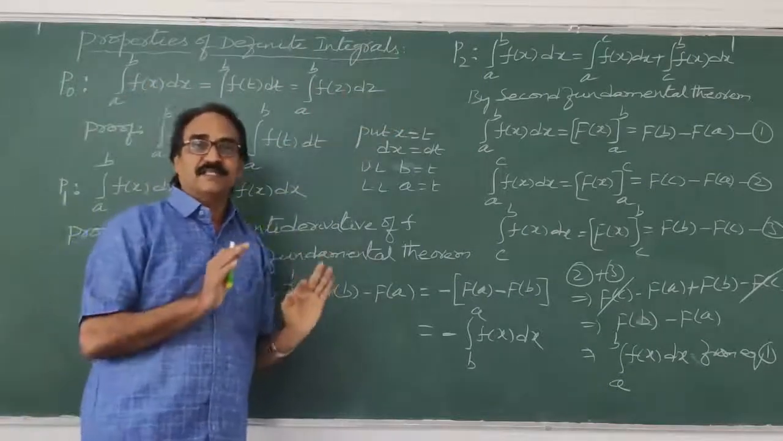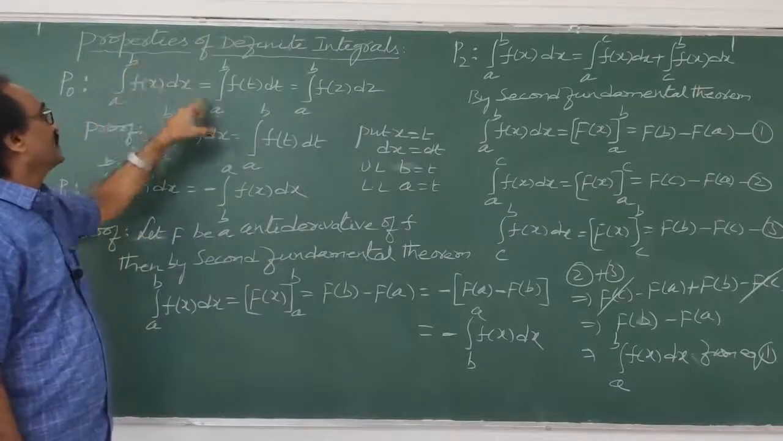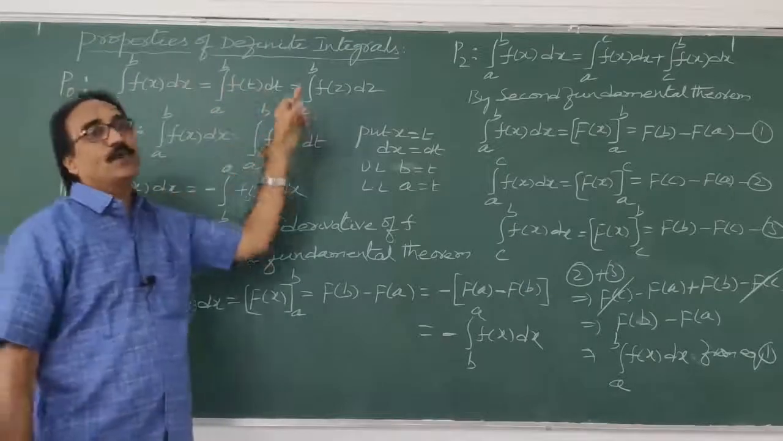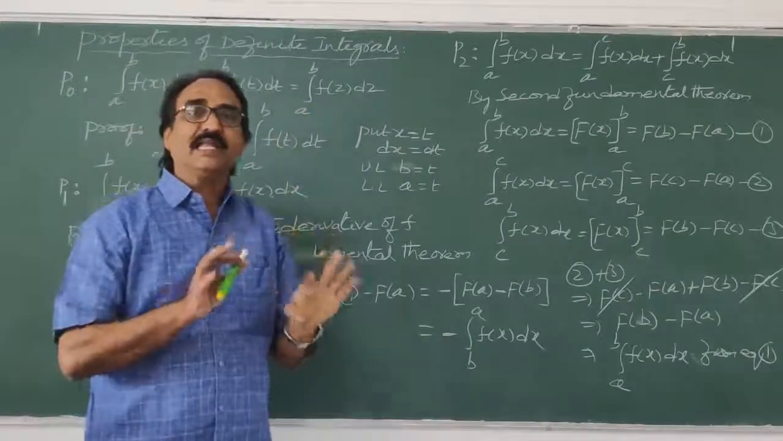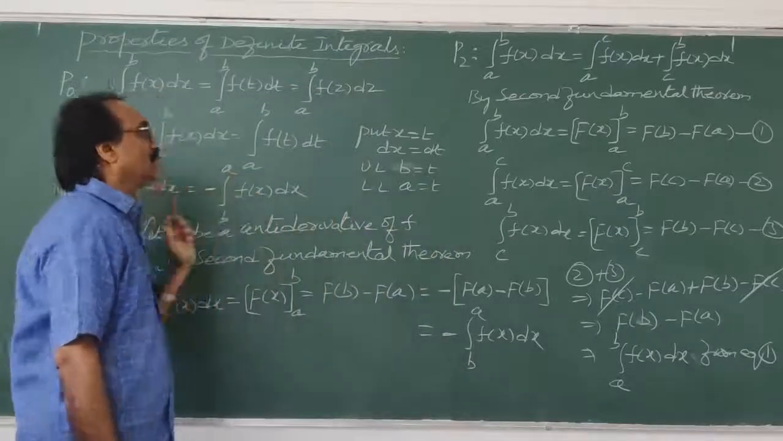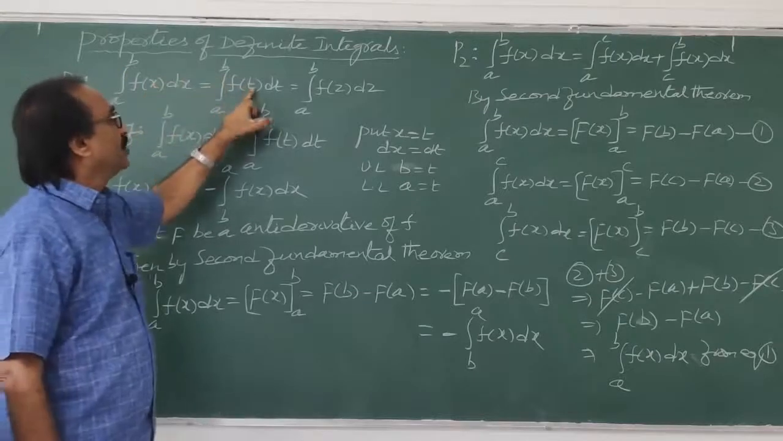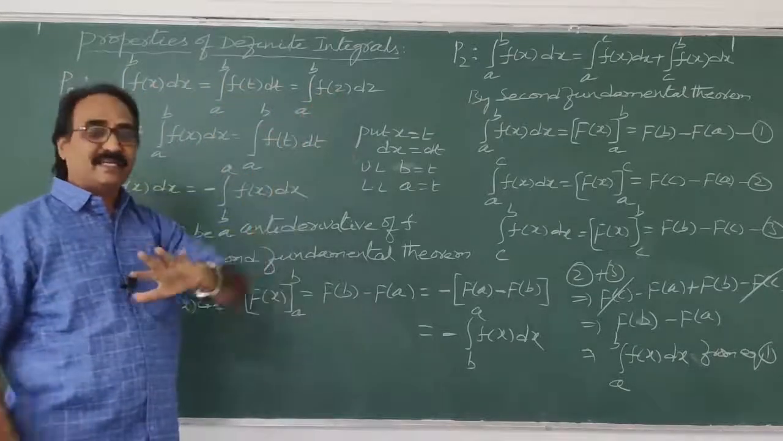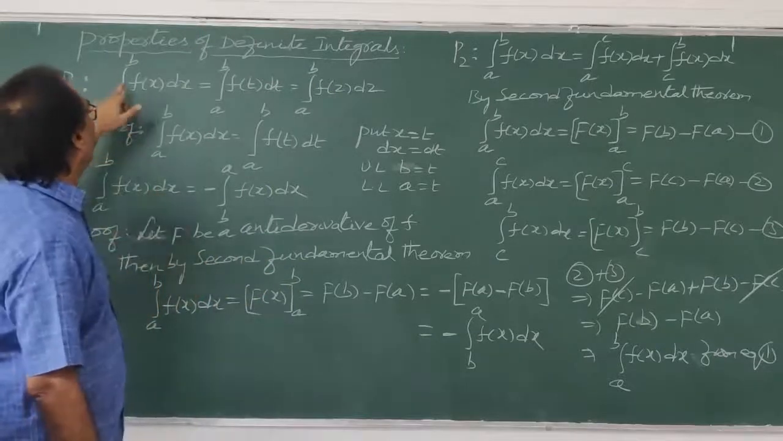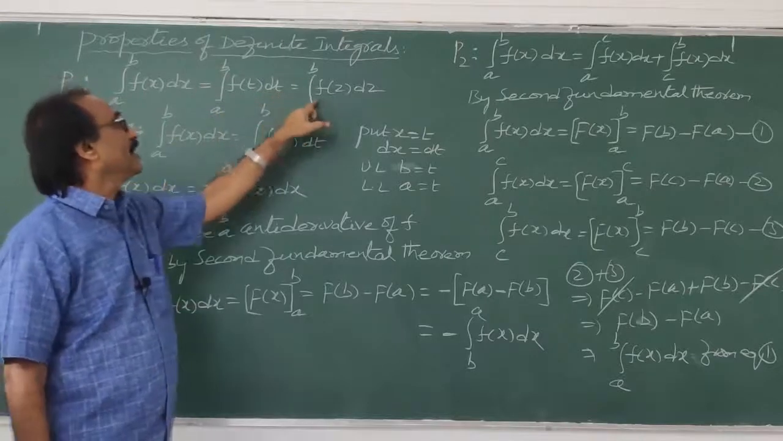What does it mean? The P0 property means whenever the limits are the same, then if we change the variables there is no problem, they are all equal only. That is the only saying. Whenever the lower limit and upper limit are the same, if you write x, t, z or y, it doesn't matter, it is the same only. So they said integral a to b f of x dx is equal to integral a to b f of t dt is equal to integral a to b f of z dz.